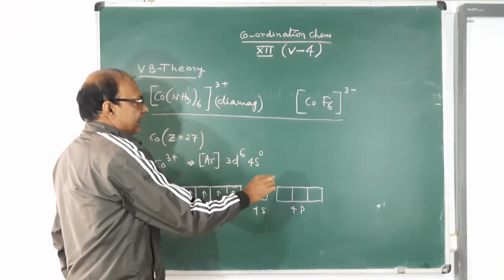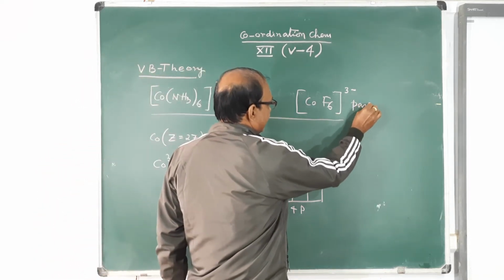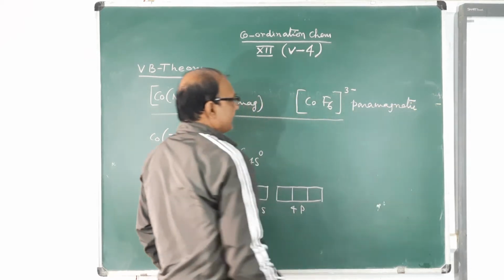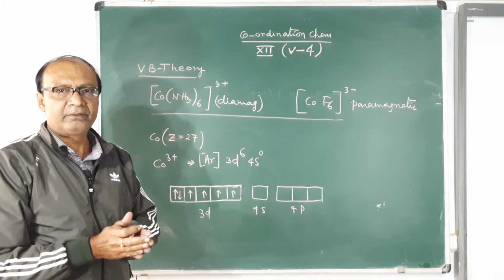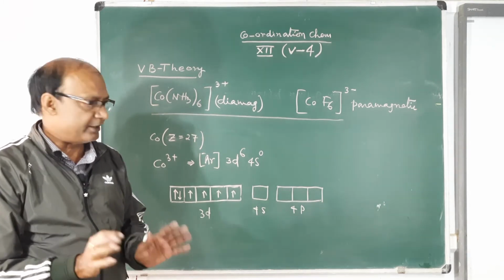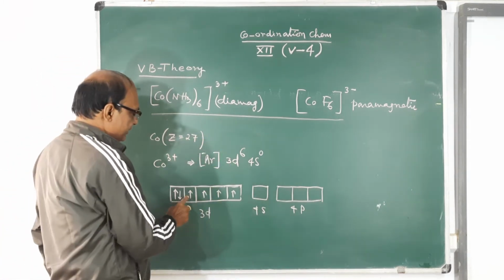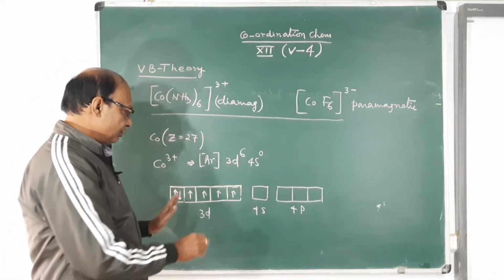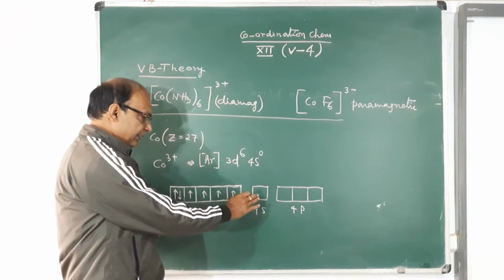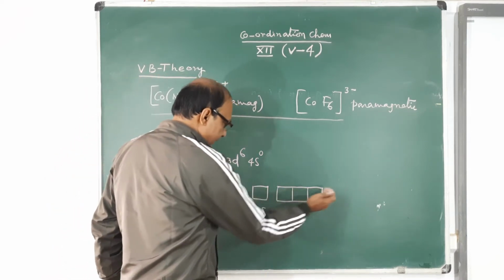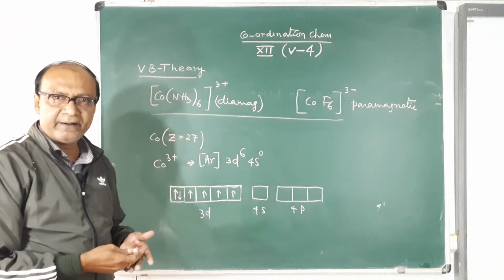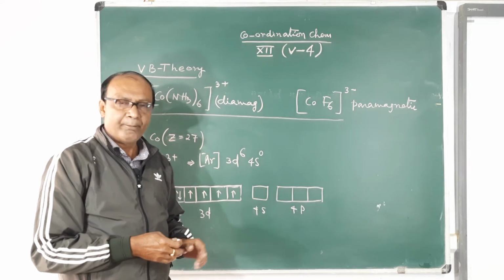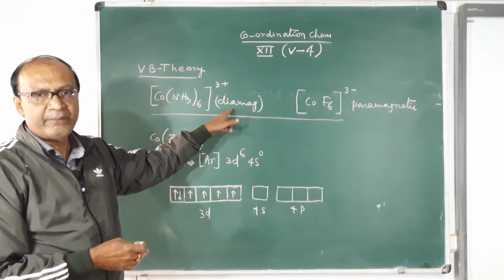See it here, and this complex is paramagnetic. As you know, diamagnetic means all the electrons of the metal ion are paired. But we see there are 4 unpaired electrons. So this can't be: if it uses the outer d, 4 unpaired electrons will remain in the 3d orbital, and this will make it paramagnetic. But the experimental value is given as diamagnetic.